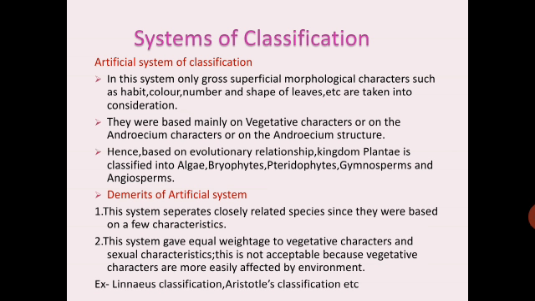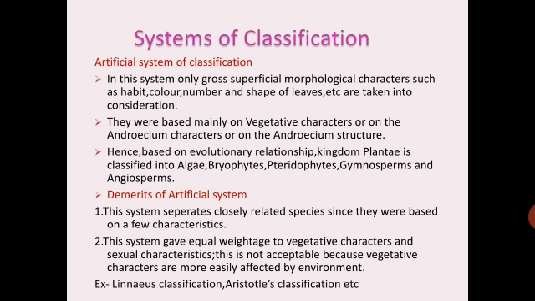Coming on to the systems of classification, artificial system of classification. In this system, only gross superficial morphological characters such as habit, color, number, and shape of leaves, etc., are taken into consideration. So there were different types of system of classification.